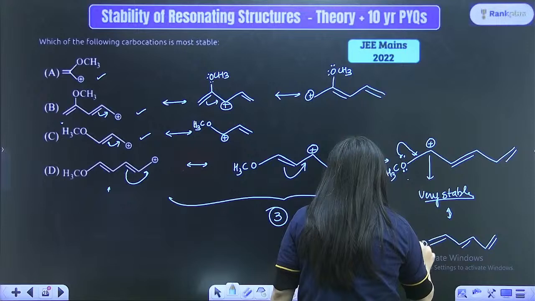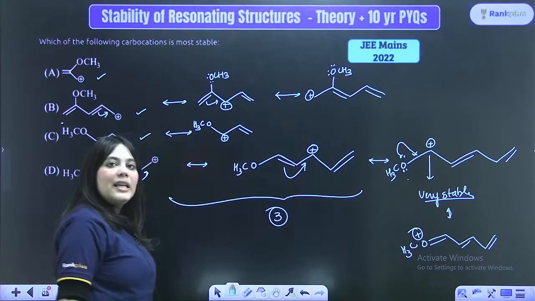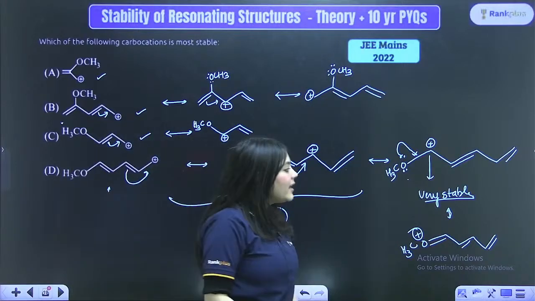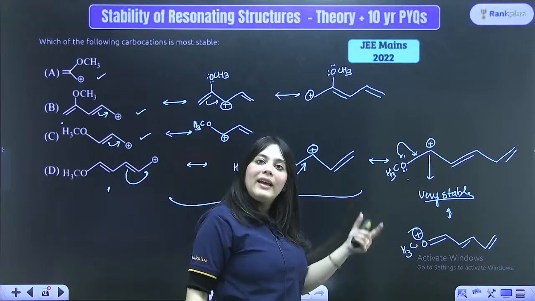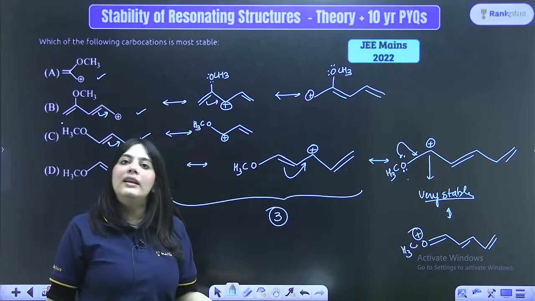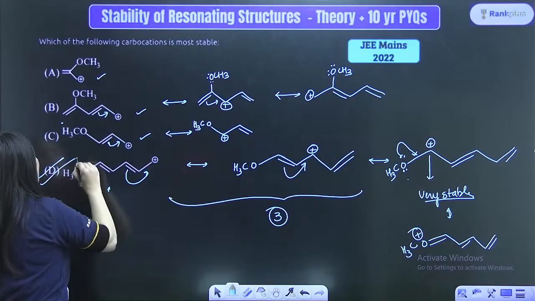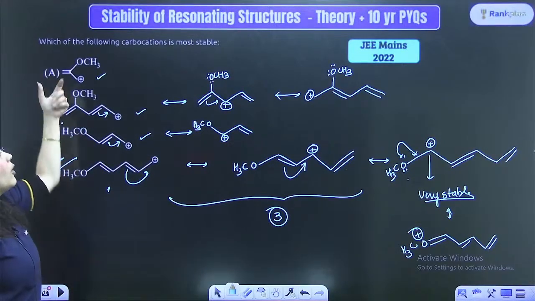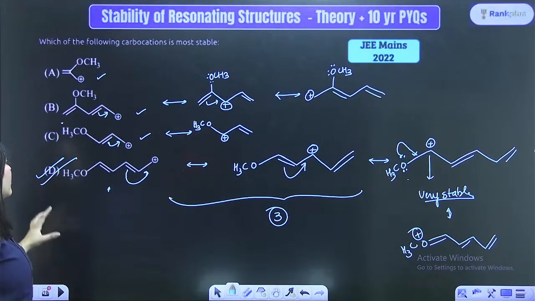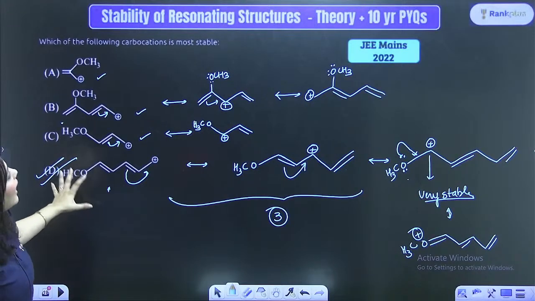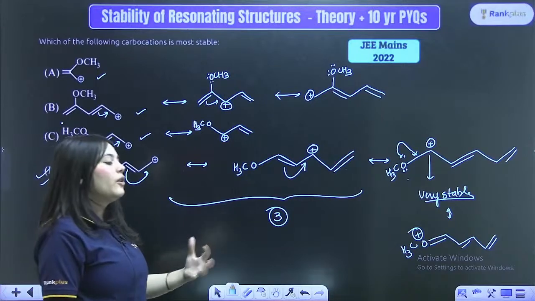Once again, OCH3 positive can be formed like this. Can everyone see that? So once again another resonating structure is possible. Whenever a positive charge is right next to a lone pair, it can again show a resonating structure, hence rendering it much more stable. So therefore the D option is much more stable, as you can already see that the A option will definitely have much fewer resonating structures. So the most stable carbocation will be the D carbocation because it has the highest number of resonating structures.